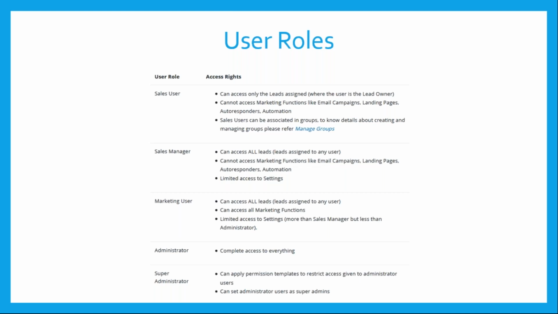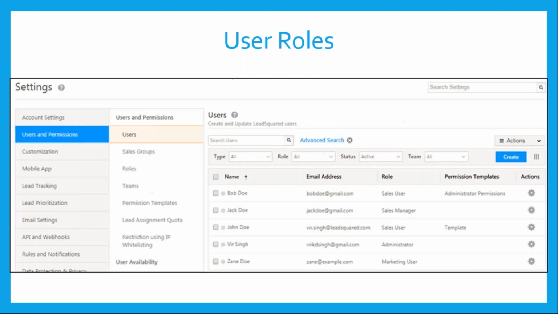So these roles will help you in segregating the permissions and the access that people have across the options and features on LeadSquared, and across the things that they do on the LeadSquared platform. So you can select the appropriate user role that will help you best achieve the roles of the person intended.